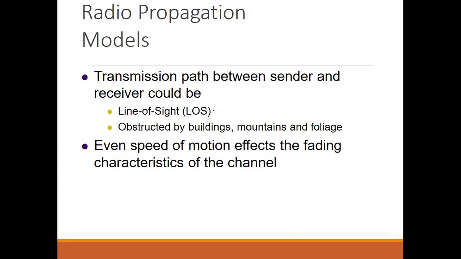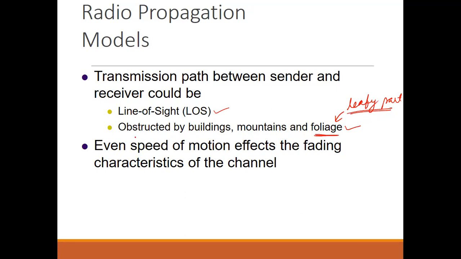One is line of sight, and the second one is obstructed by buildings, mountains, and foliage. So what is foliage? Foliage is the leafy part of the tree. Okay, foliage means the leafy part, the part of the tree with leaves.